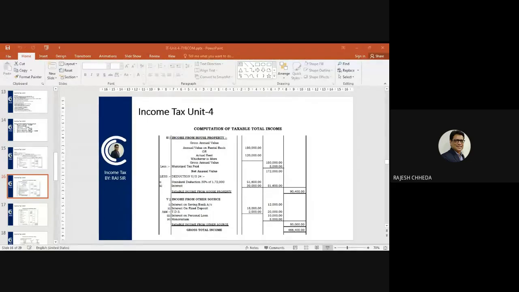Calculating 30% of 1,72,000 comes to 51,600. So the government will give a 51,600 deduction in place of insurance, repairs or any other expenses which you actually make for the house property, which are ignored.